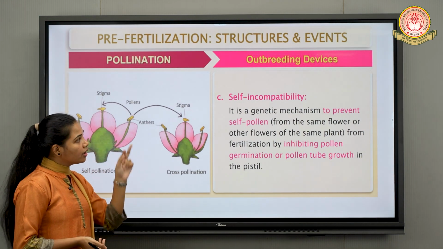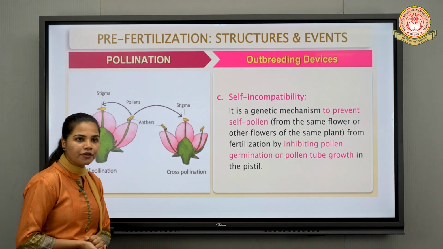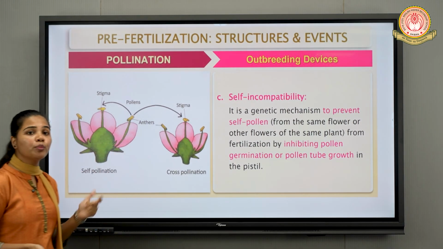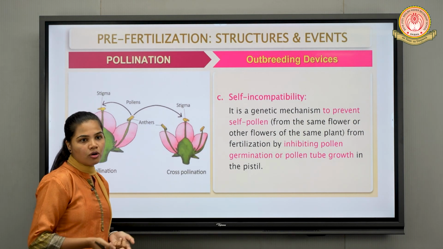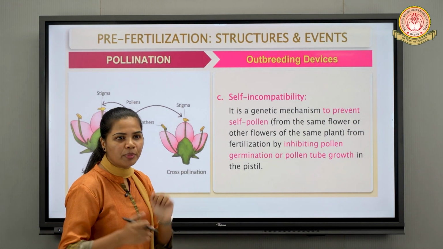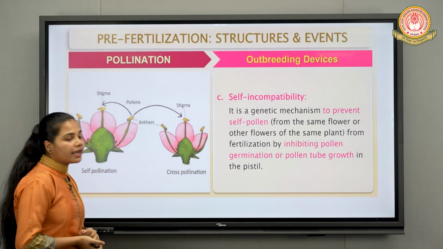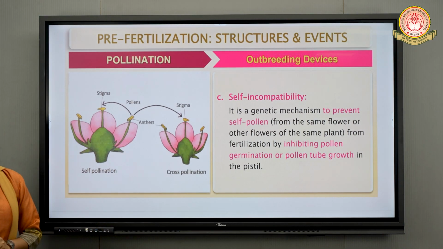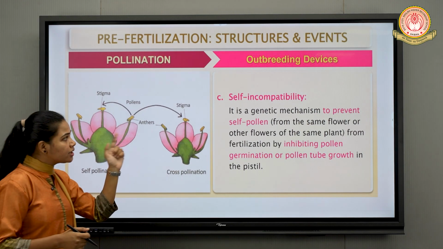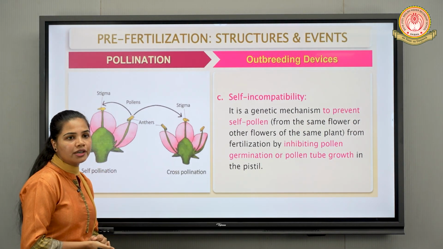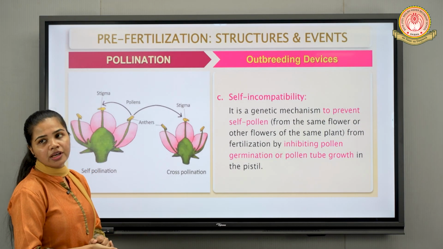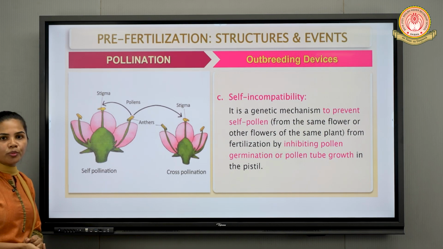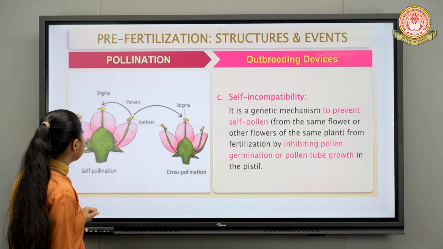So that is why there should be self-incompatibility, which is the genetic mechanism to prevent the self-pollen of the same flower or the other flower but on the same plant, right? So it can inhibit what? Pollen grain germination as well as pollen tube growth. Whereas if there is self-incompatibility, it can result into cross-pollination and avoid the self-pollination. So that is why it is also one of the points included under outbreeding devices, right?